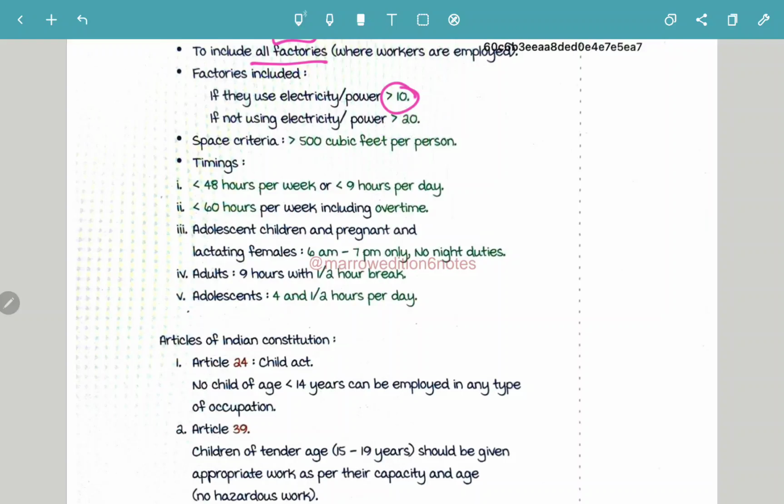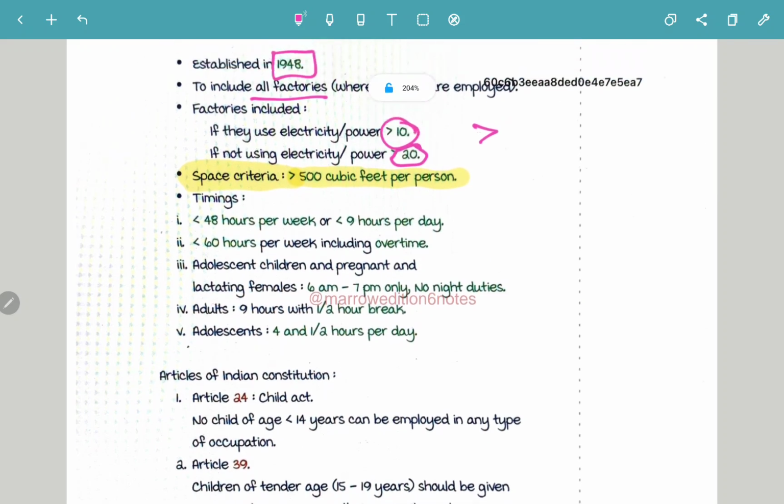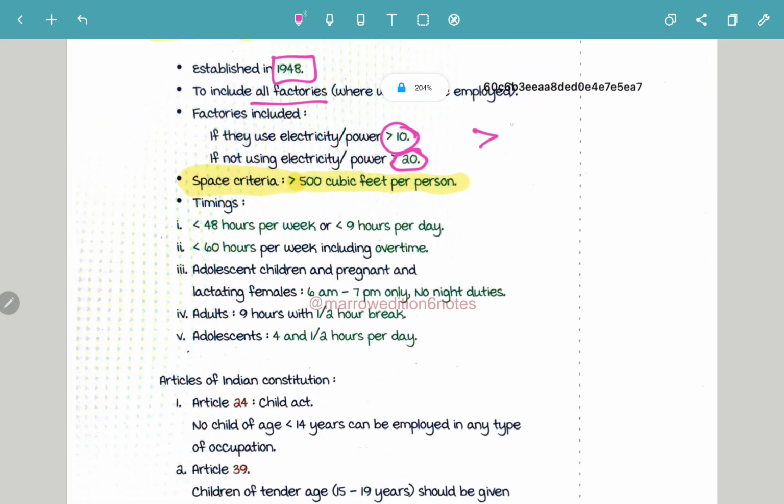Now a very important criterion, what is the space criteria? The space criteria is more than 500 cubic feet per person. So in a factory, the space criteria should be more than 500 cubic feet per person.